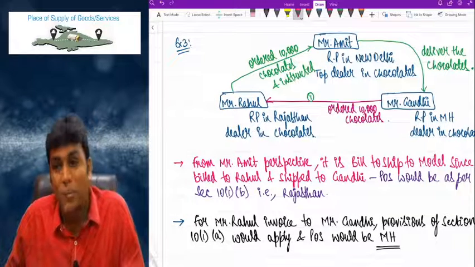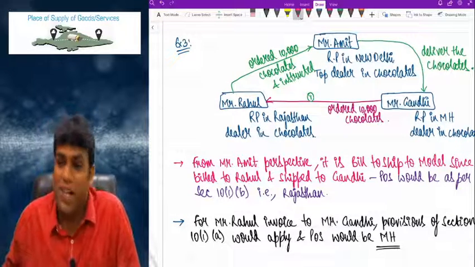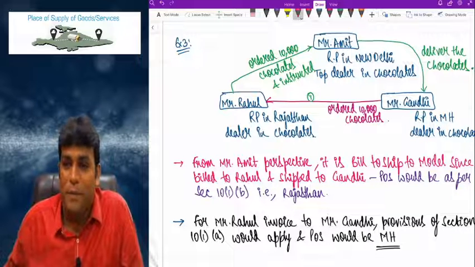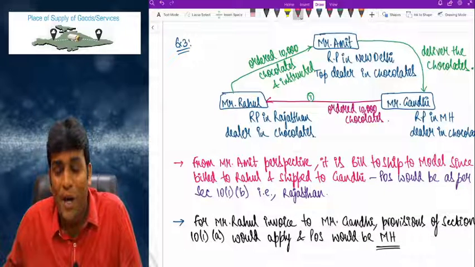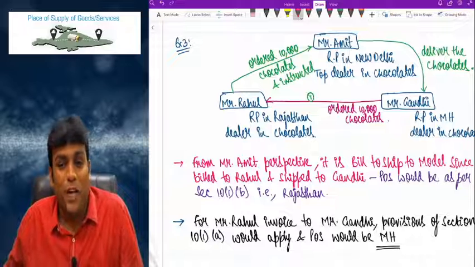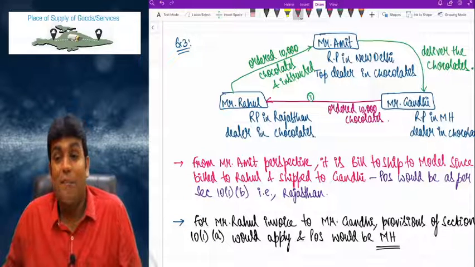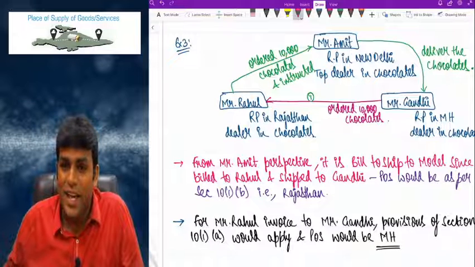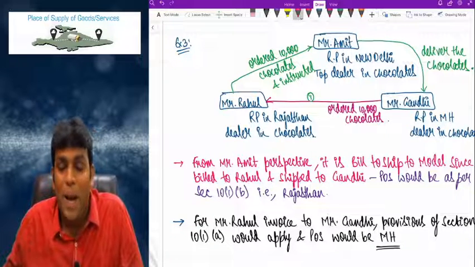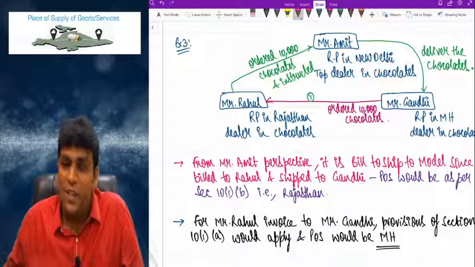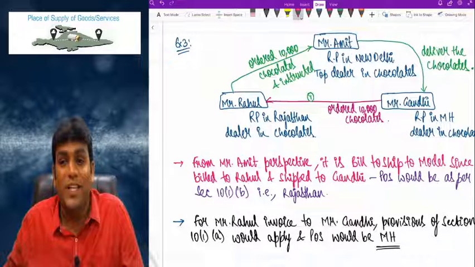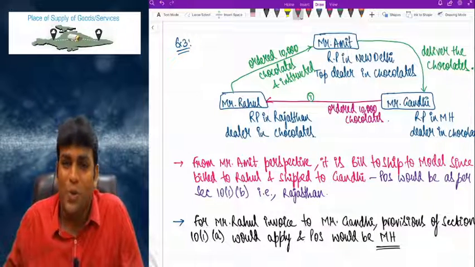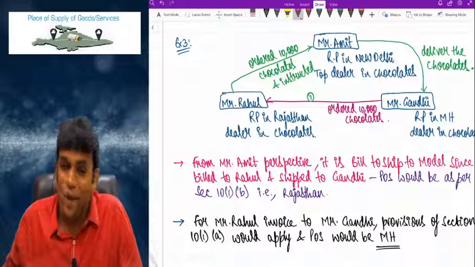That is the reason why I gave 3 examples, and last example is more crazy example where you observe some good points that there are 2 transactions involved, which you have to talk from the perspective of 10(1)(b) also, 10(1)(a) also. And for Amit, 10(1)(b) because somebody instructed Amit to send the goods to Gandhi. That is clearly a bill to ship to model. But from Rahul's perspective, it is not bill to ship to, and nobody instructed Rahul to send the goods to Gandhi. Gandhi ordered and Rahul has sent.